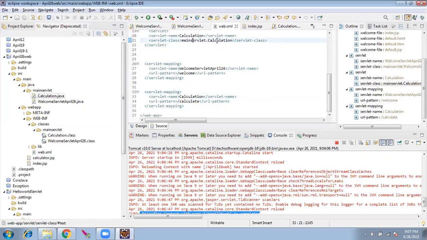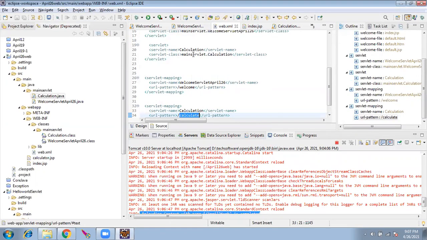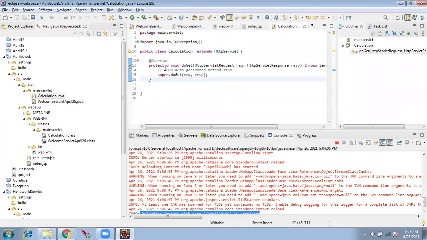Main servlet dot calculation. Override. Let me delete this and write this out. No, let me configure the same.